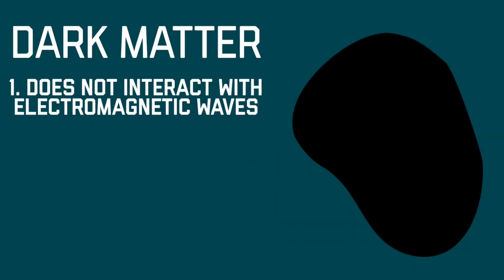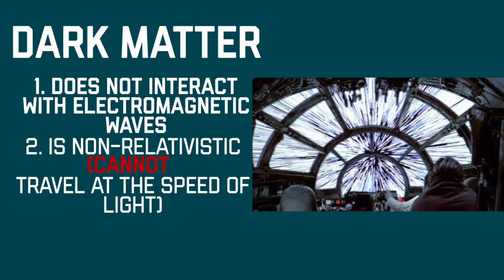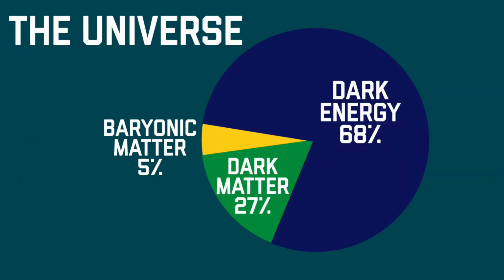This means that many of our standard methods for measuring cosmic movement are rendered useless because we cannot see it and we cannot bounce waves off of it. Dark matter is non-relativistic, a second quality that we know. All this means is that it does not move anywhere close to the speed of light. Light moves so fast that we have to study it differently, so it's important to know that dark matter does not move that quickly.